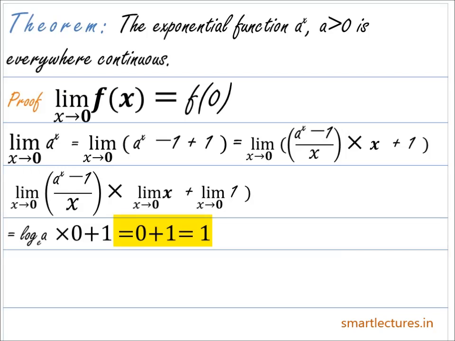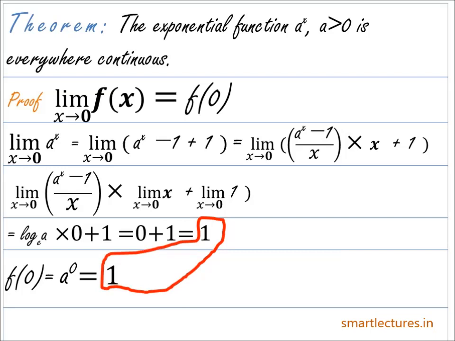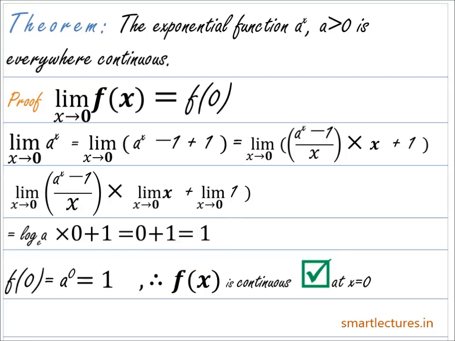And what's the value of the function at the point x equal to 0? Or f of 0 is equal to a to the power 0, and a to the power 0 is equal to 1. So that means the limit of the given function and the value of the given function at the point x equal to 0 are both equal. And that means the given function a to the power x is continuous at x equal to 0.